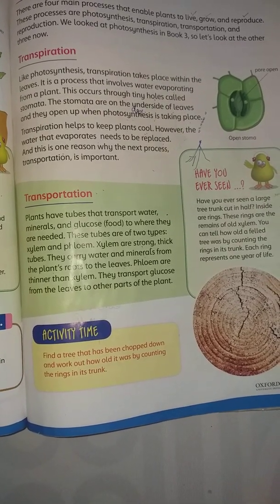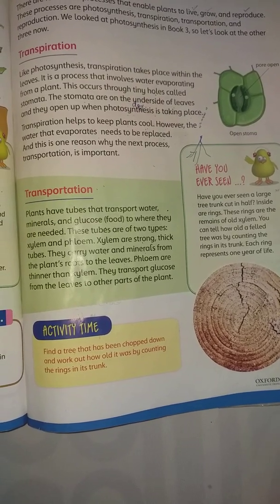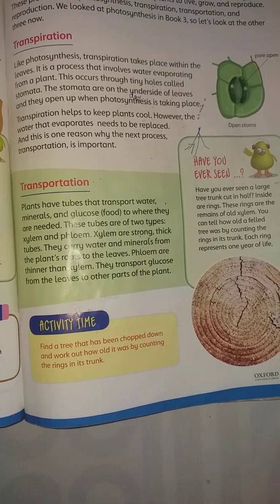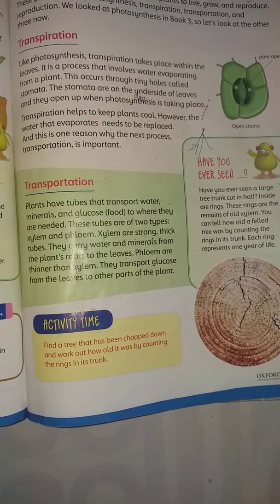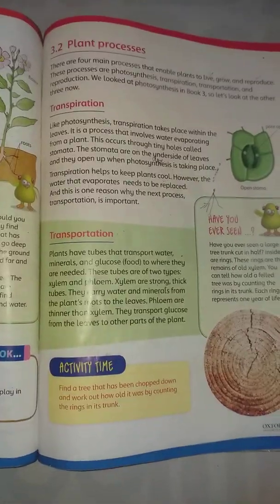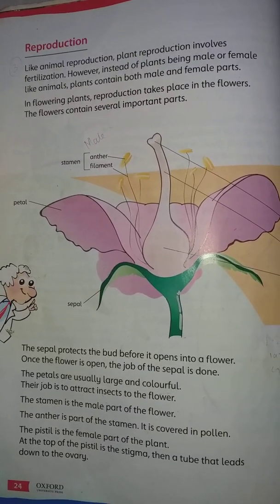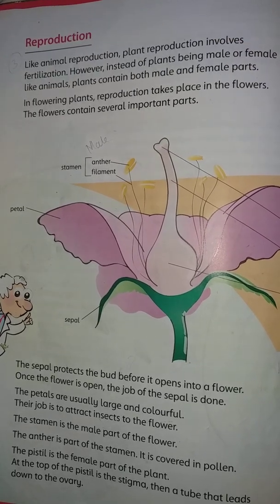What is transpiration? Like photosynthesis, transpiration takes place within leaves. And what is transportation? Plants have tubes that transport water, minerals and glucose to where they are needed, through xylem. And what is xylem, how does it look? These are the processes that have been studied in plants. And today's topic that we are going to study is reproduction.